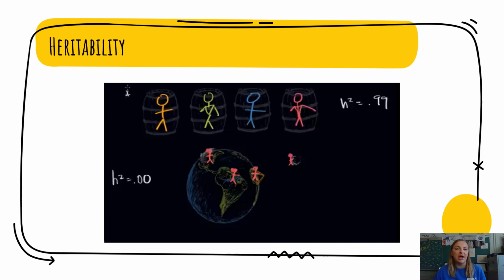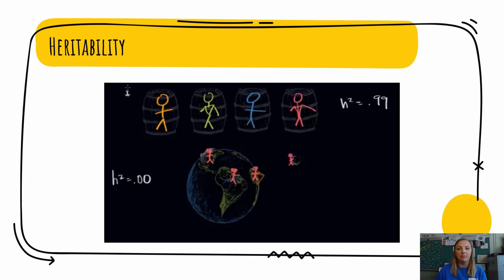So let's go back to heritability. Heritability, again, is the likelihood that the differences in traits are due to genes. So heritability is measured on a scale of 0 to 1. 0 means that the difference in this trait from one person to another is not at all due to genes.